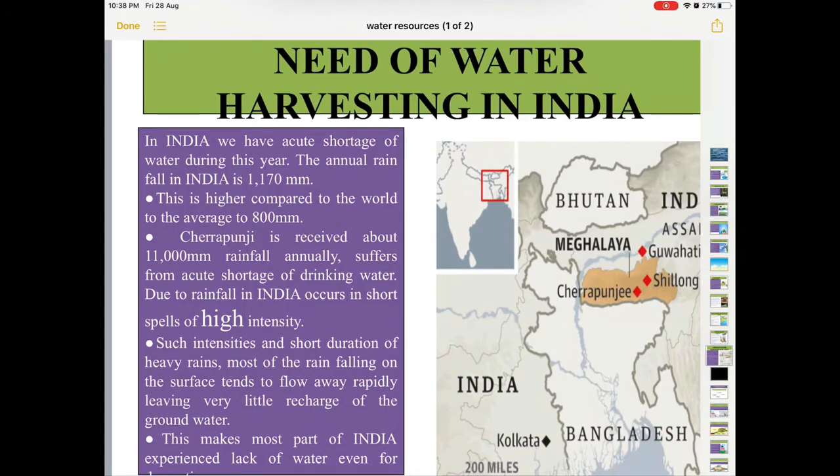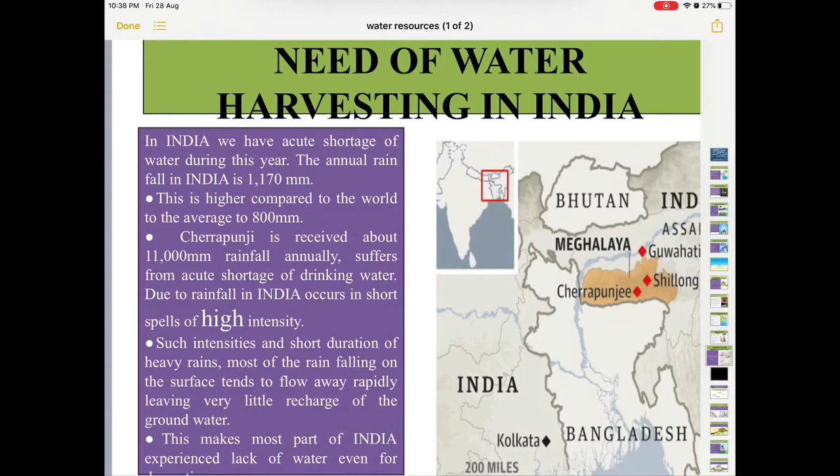What is the reason for this? The reason is that in India, rainfall occurs only for short spells, short duration, but the intensity is very high. So, because of such high intensity and short duration, what happens? Most of the rain falling on the surface tends to flow away rapidly, leaving very little recharge of the groundwater. Now, why does it happen?